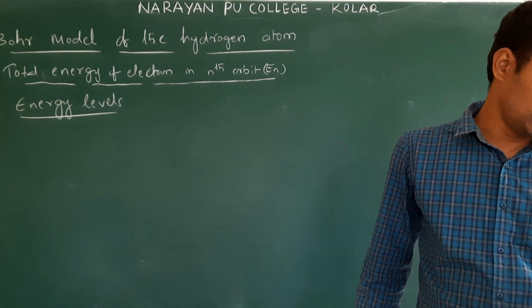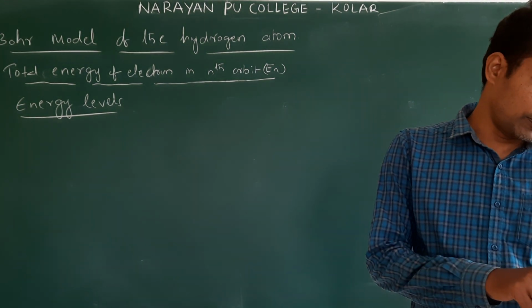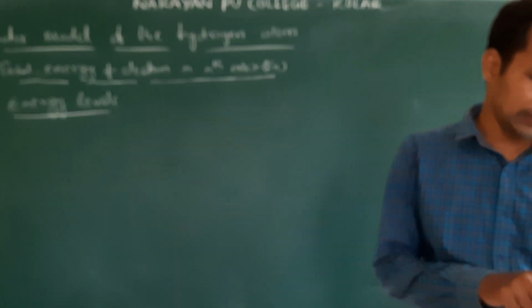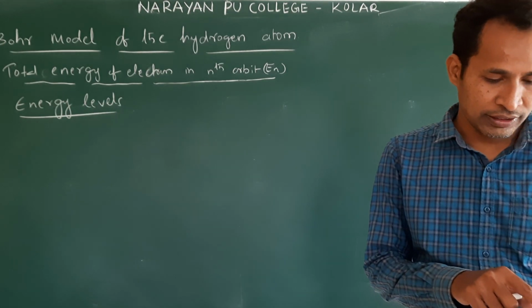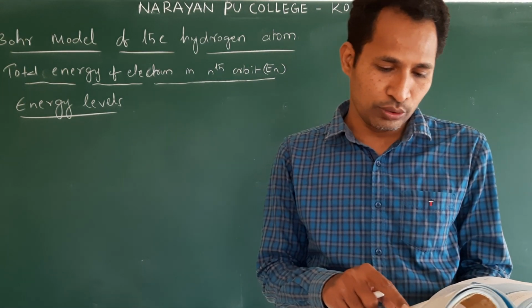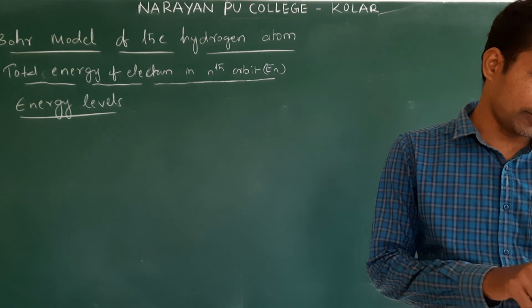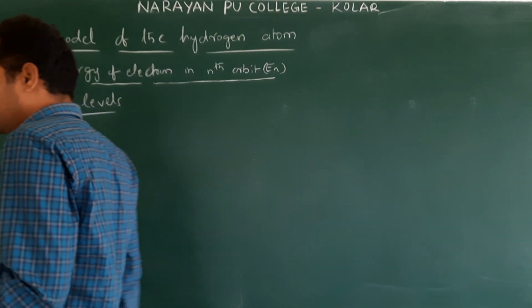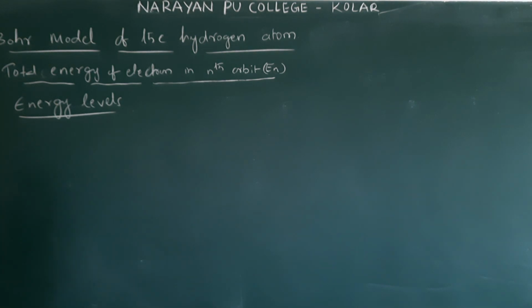So the absolute value of energy is smaller. Hence, the energy progressively increases in outer orbits. The lowest state of the atom is called the ground state. Clear? Largest negative is nothing but lowest state of the atom.